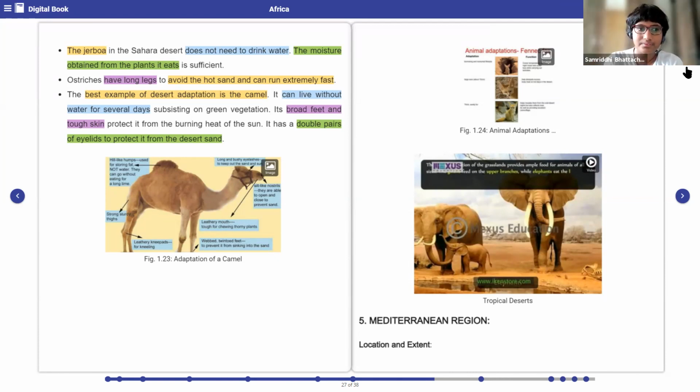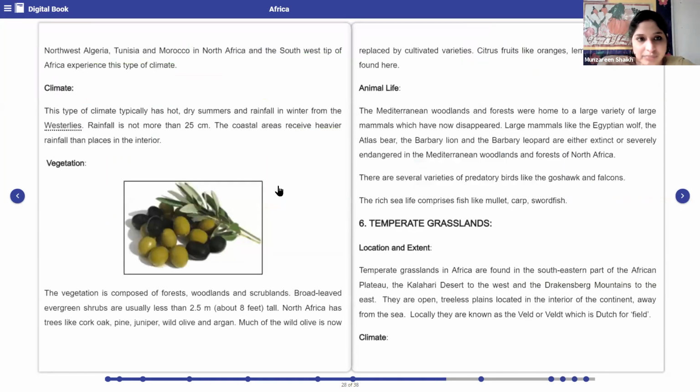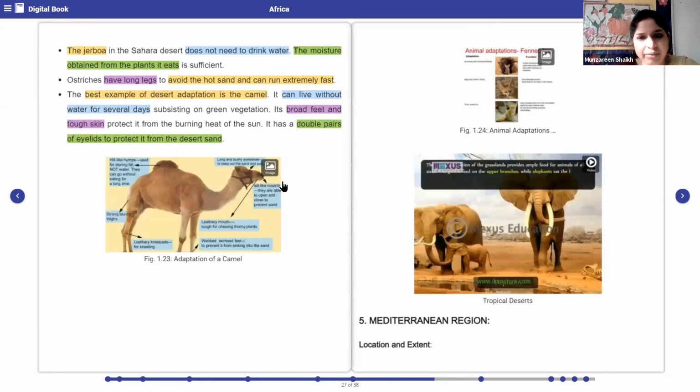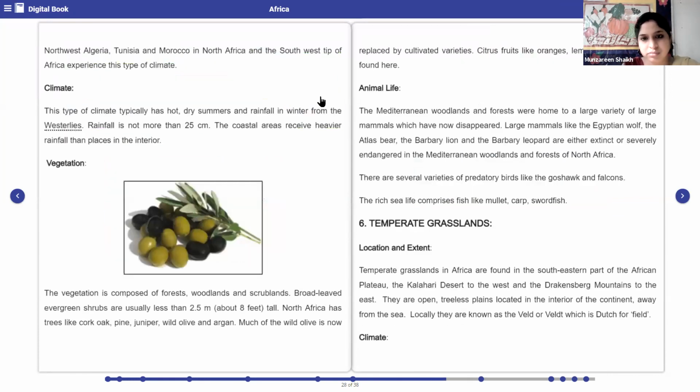Next is the Mediterranean region. Let us see where the Mediterranean region is located. Next page. Can you read? I could not see the previous page. Yes, now it is visible.